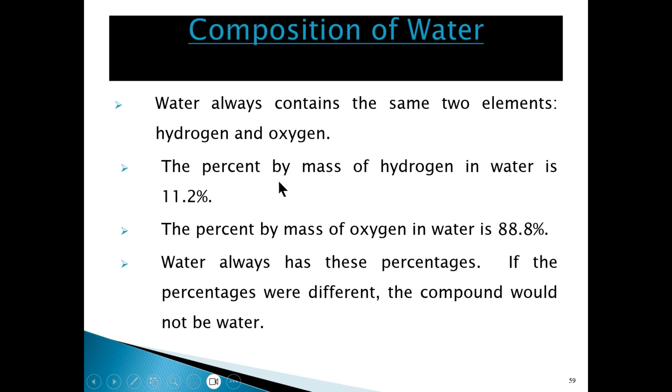So every single sample of water that you may obtain, it doesn't matter where you get it from. If you get it from outer space, or from rivers, seas, your tap, or rain, it doesn't matter. The percentages of oxygen to hydrogen will be fixed. And as stated here, if you have a substance which contains hydrogen and oxygen and the percentages are not as shown here, then that compound would not be water, it would be something else. And that is true for every single compound. Their percentages will be fixed. That's just basically how compounds are.